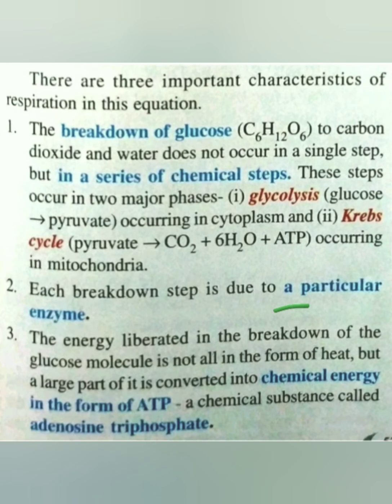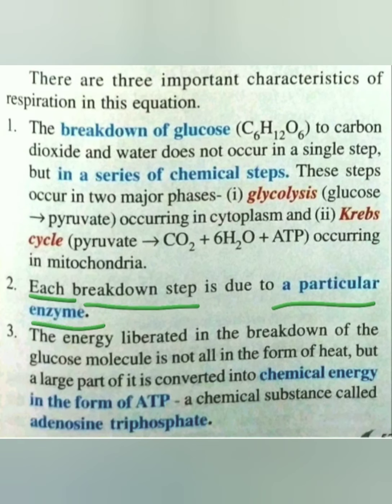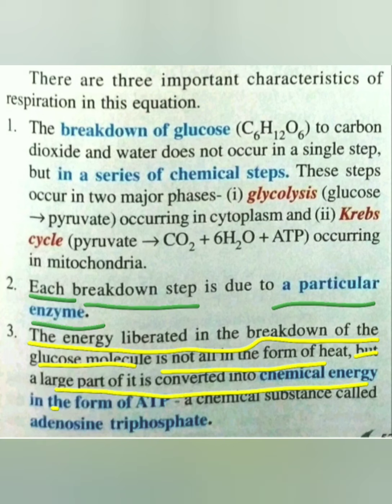Next is, there are particular enzymes which break down the molecule in each step, and the energy liberated in the breakdown of glucose molecule is not only in the form of heat but also converted into chemical energy in the form of ATP. So what is the full form of ATP? Adenosine triphosphate.